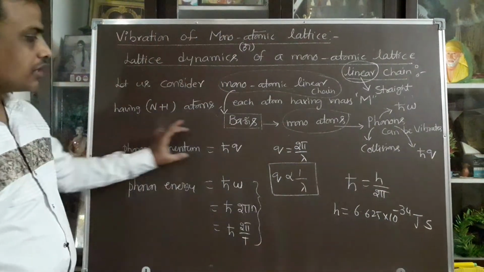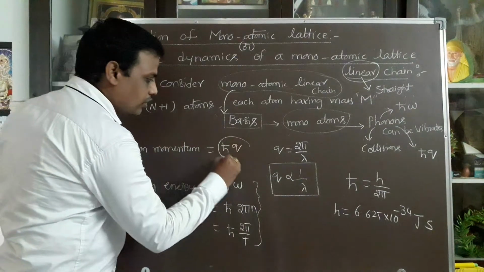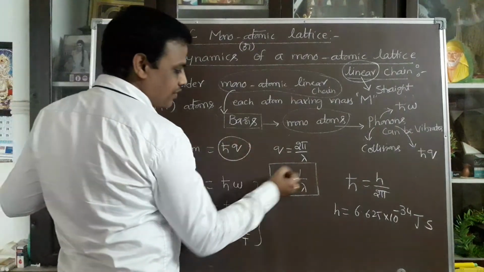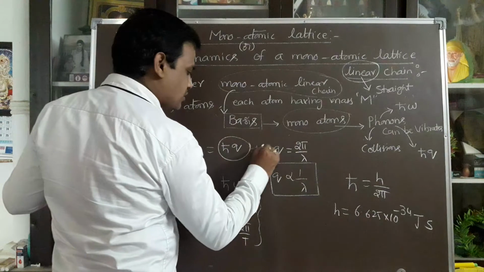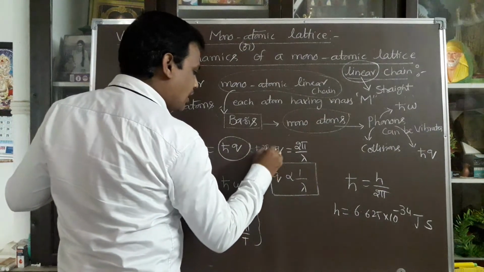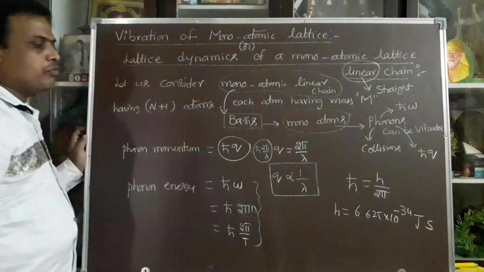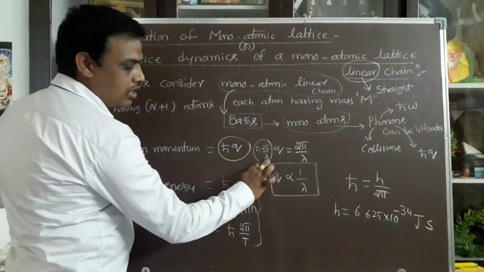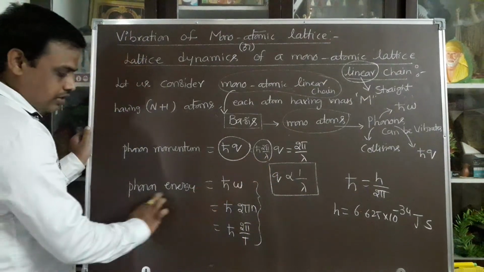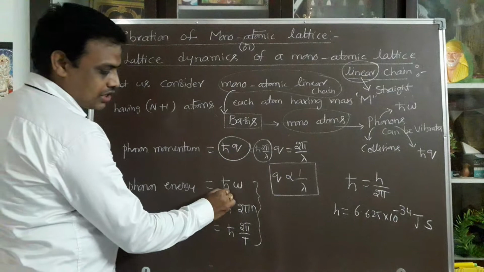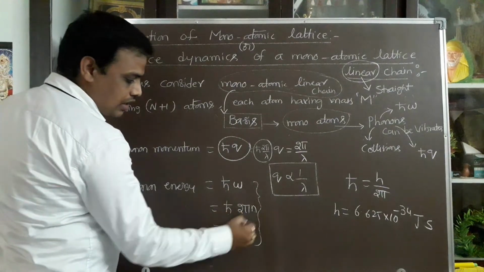So phonon momentum can be taken as h cut q. Otherwise, in terms of wavelength, it can be written as h cut 2 pi by lambda. This is also phonon momentum, in terms of wave vector and in terms of wavelength. Phonon energy can be written as h cut omega, h cut 2 pi nu, h cut into 2 pi by T.